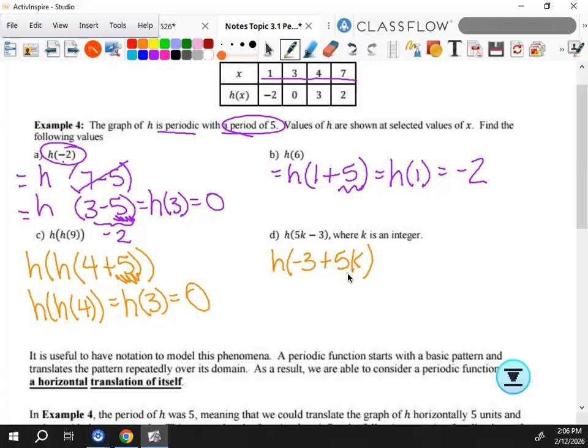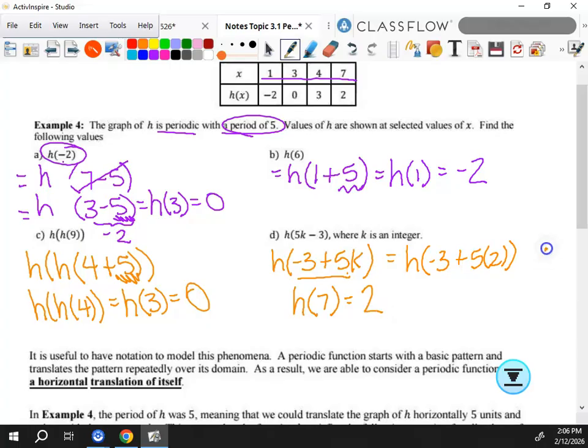Instead, I've got to find some value of k, like what multiple of 5 minus 3 would give me something up there? Like how can I make this into a number from that table easily? What could k be? 2. If I made this into h of negative 3 plus 5 times 2, that would be 10, right? So then that would give me h of 7. Is that something I can actually calculate? Yes, h of 7 is 2.